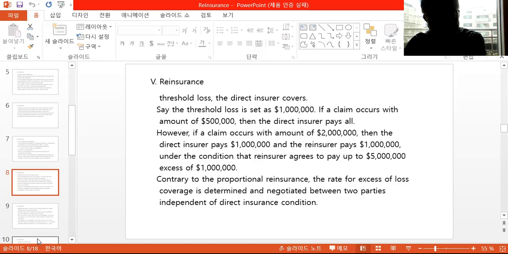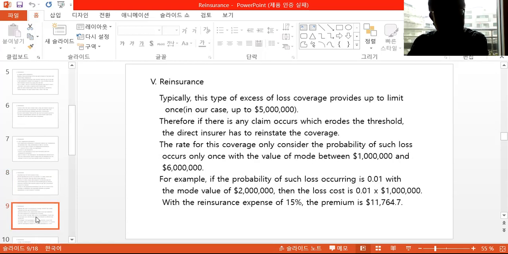Contrary to proportional reinsurance, the rate for excess of loss coverage is determined and negotiated between the two parties, independent of direct insurance conditions. So this scheme is more advanced compared to the quota share agreement. Here the actuary has to be involved to decide the appropriate rate for these excess of loss coverages. Typically, this type of excess of loss coverage provides up to the limit only once. In our case, up to 5 million.